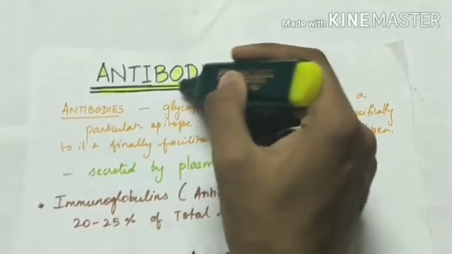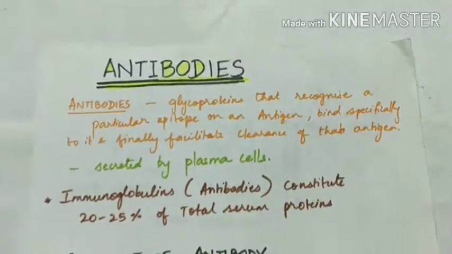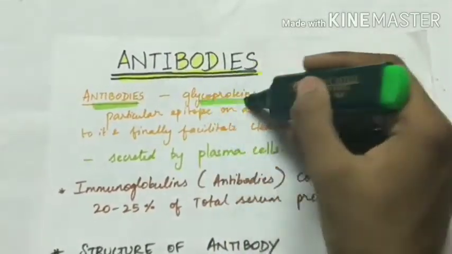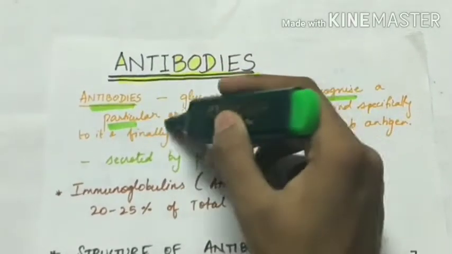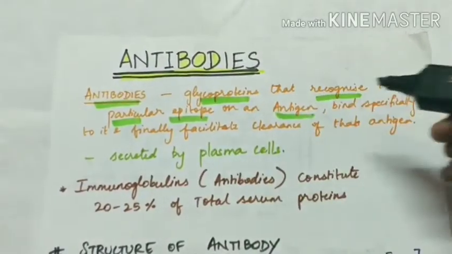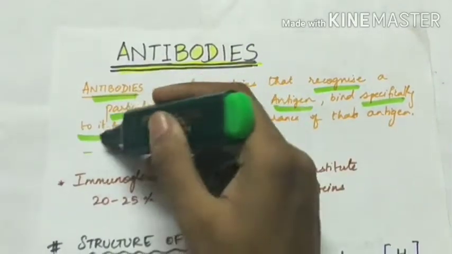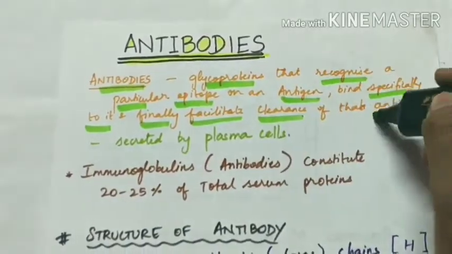Let's see about antibodies, which are immunoglobulins. First, the definition of antibodies. Antibodies are glycoproteins that recognize a particular epitope on an antigen, bind specifically to it, and finally facilitate clearance of that antigen.